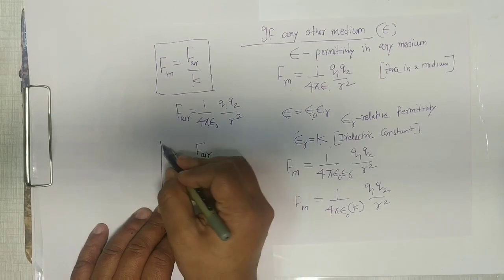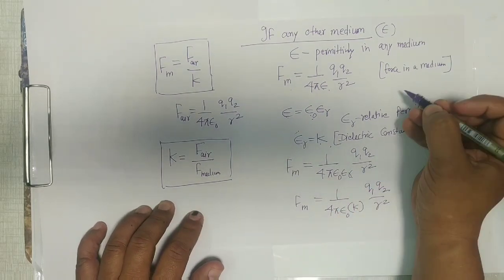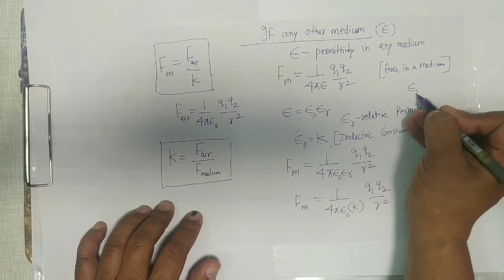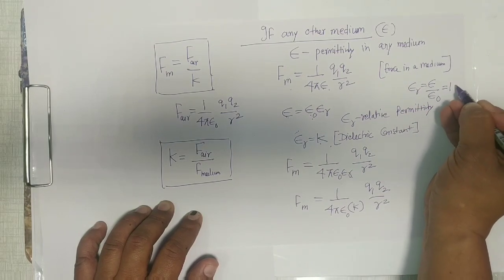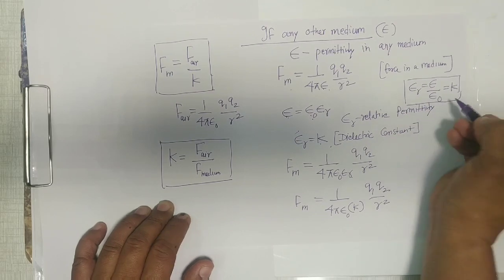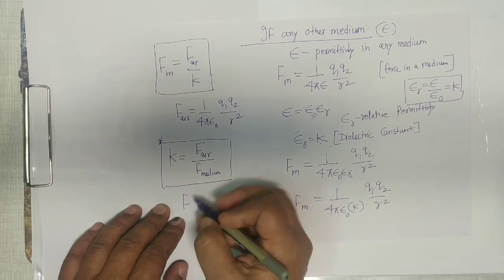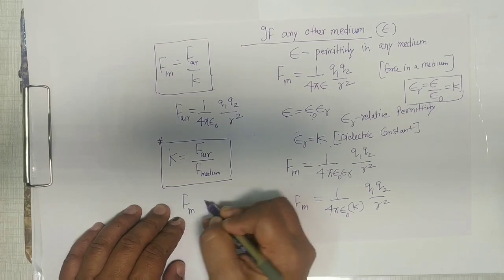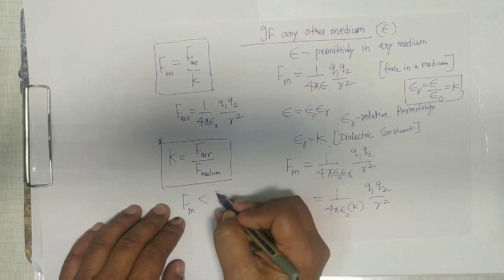So this is another definition of dielectric constant. Here also epsilon r can be written as epsilon upon epsilon naught. It is also a dielectric constant. So in two ways, you can define a dielectric constant. And from this also we know that Fm is actually less than F air.